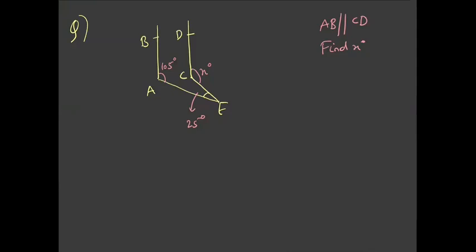What I'm doing is drawing a line through E which is parallel to AB and CD. So I have drawn a line parallel to AB, and it is also parallel to CD.